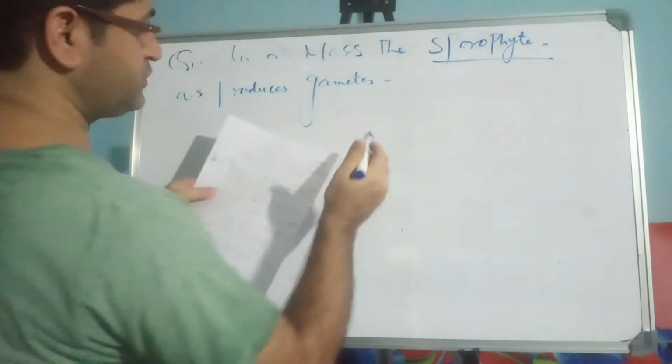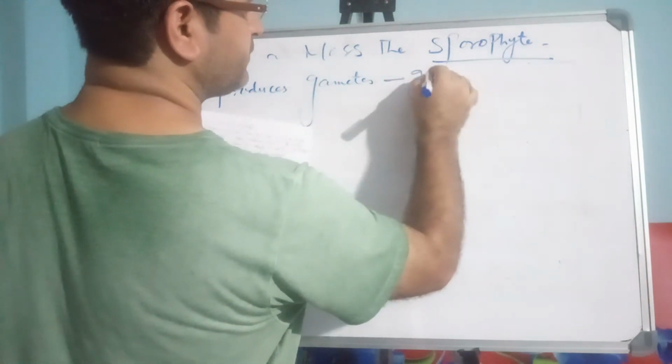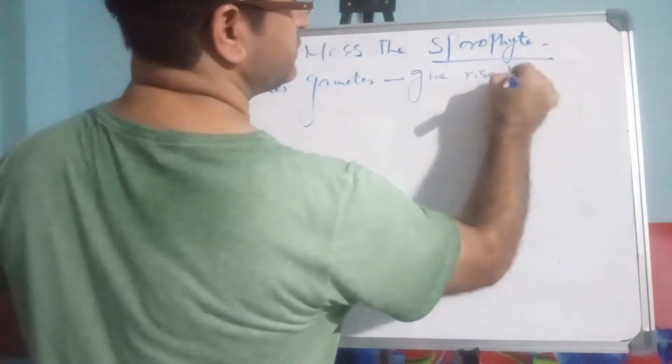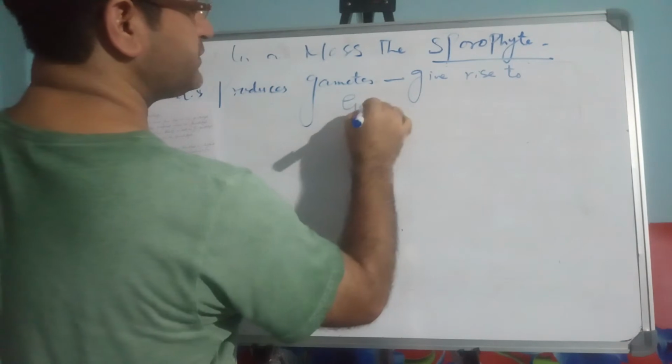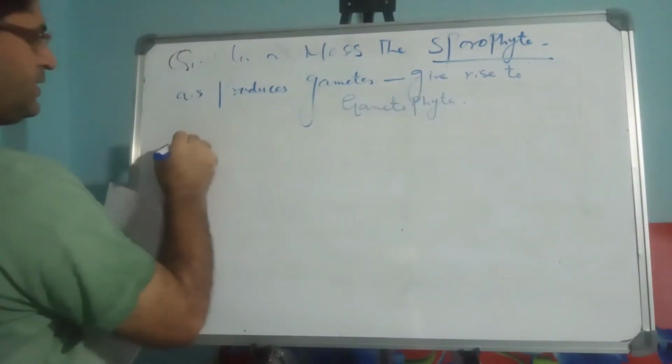Option number 1, produces the gametes that give rise to the gametophyte. That is the option 1.